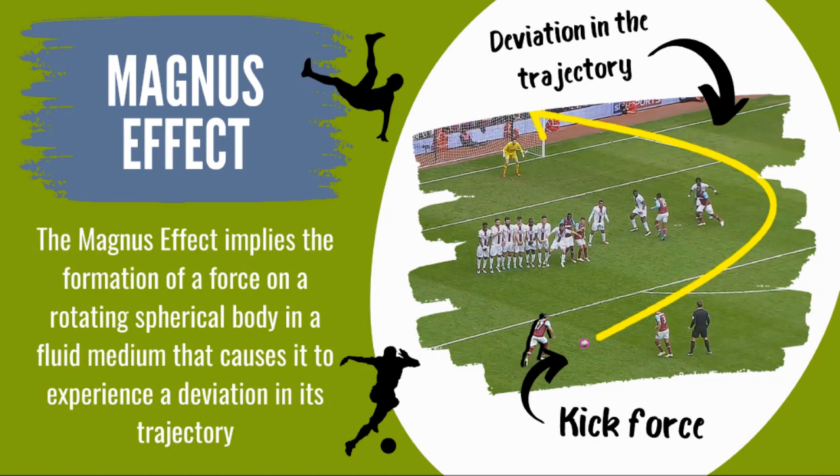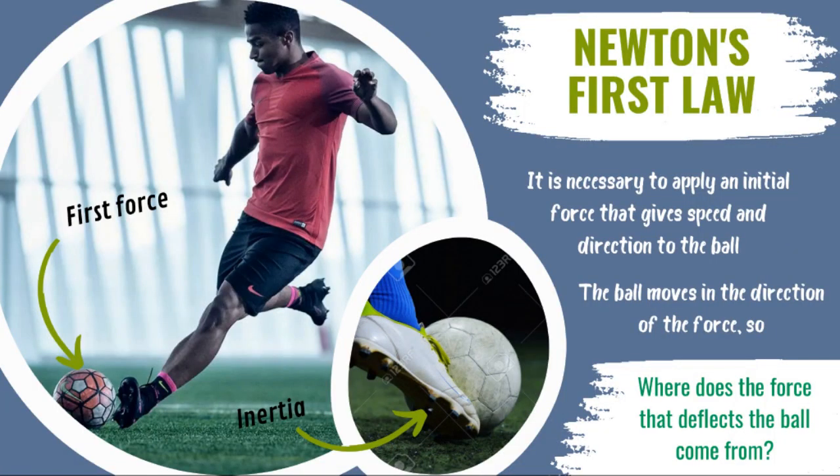The Magnus effect implies the formation of a force on a rotating spherical body in a fluid that causes a deviation. In the free kick, we know thanks to Newton's first law that the ball moves because the player gives it a force that gives the ball speed and direction. However, the ball should move in the direction of the force. So, what causes the deflection?